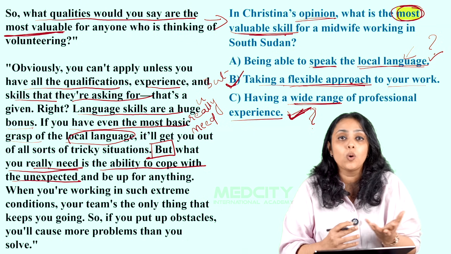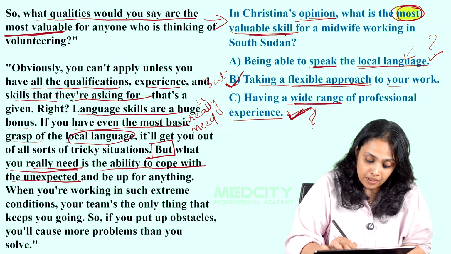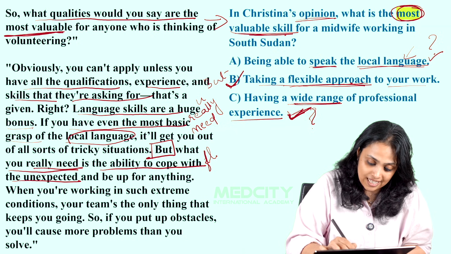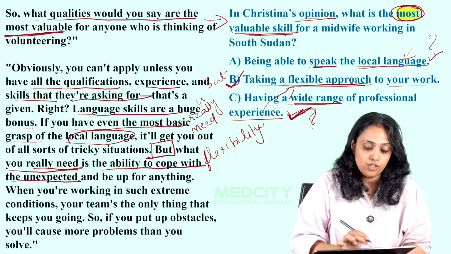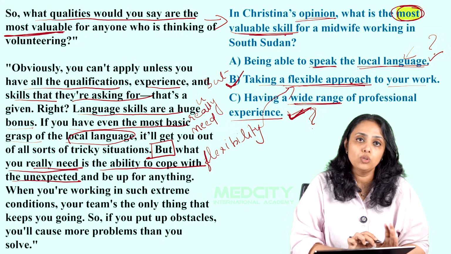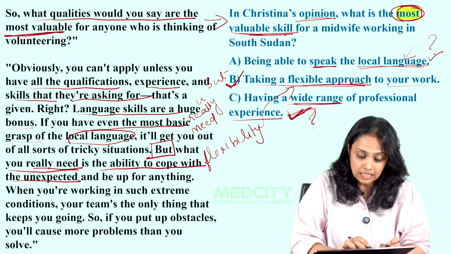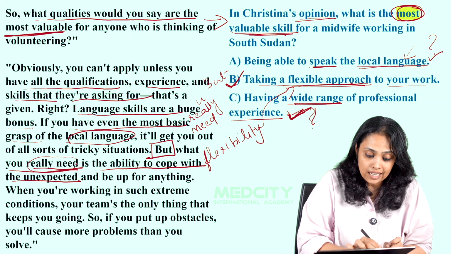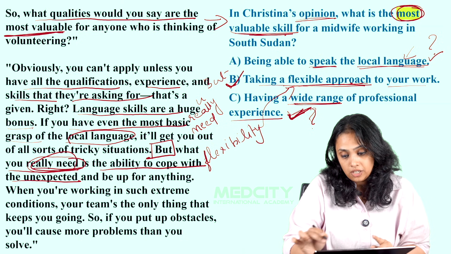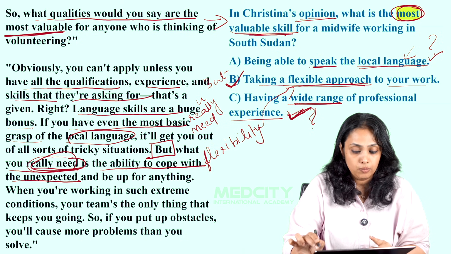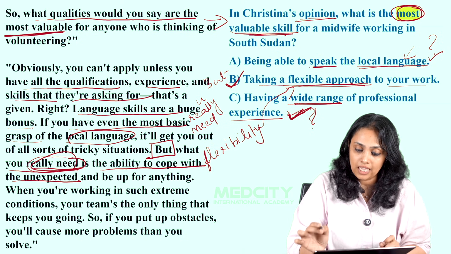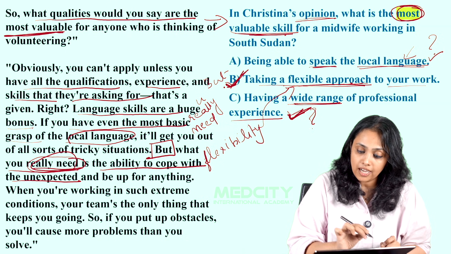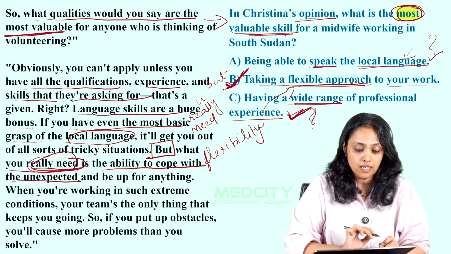Now, the ability to cope with the unexpected has been paraphrased into flexibility, which you can see here. So we understand that even though the other two options are being heard, the phrase what you really need should be matched against the most valuable, and for that reason we can confirm that option B is the right answer.